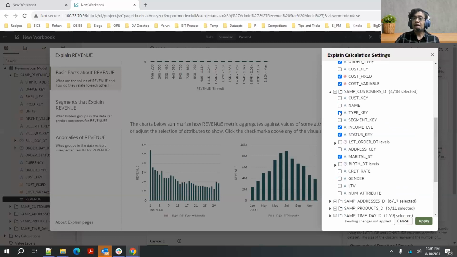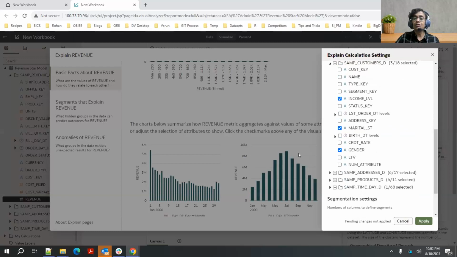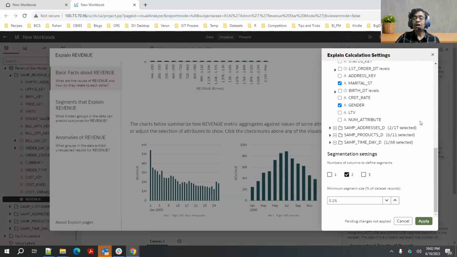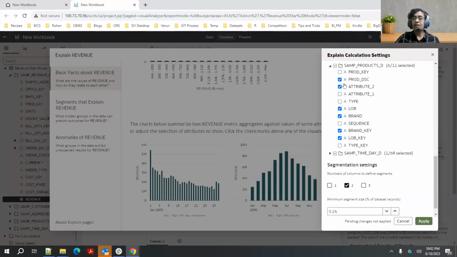Same with customers, right? I don't want keys, so let me uncheck these two. I keep income level, marital status, and let's say I also want to look at the distribution of revenue by gender. In addresses, state is too granular for me, so I don't want it. Let me remove all states and just keep region and country. We don't need codes. So I'm now refining the columns that I'm going to send to the underlying algorithm. In product, again, let me remove the keys and just keep product type, brand, etc.